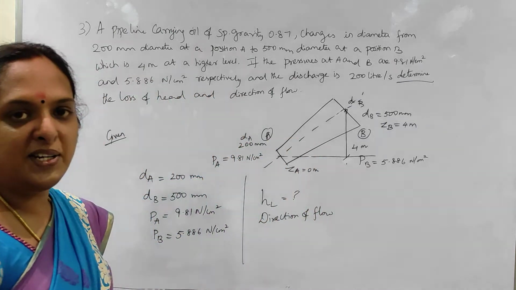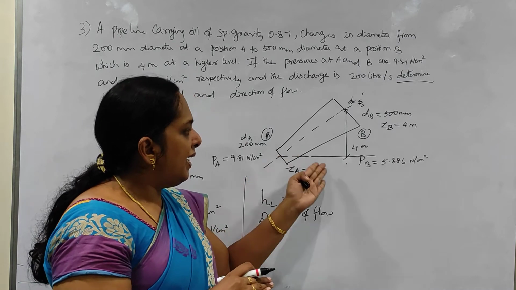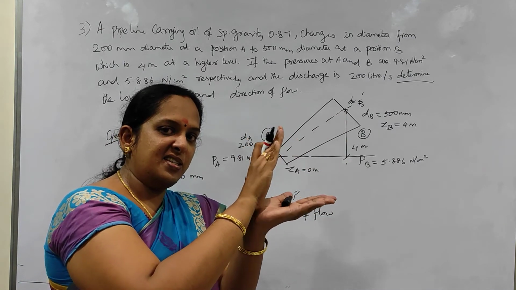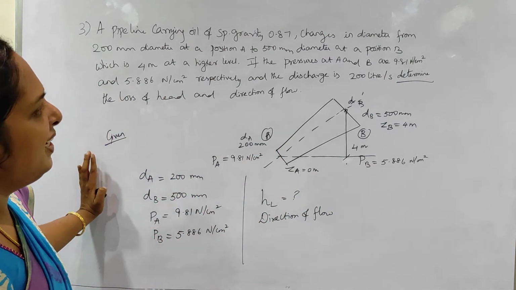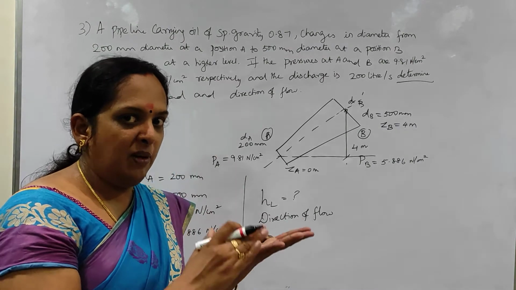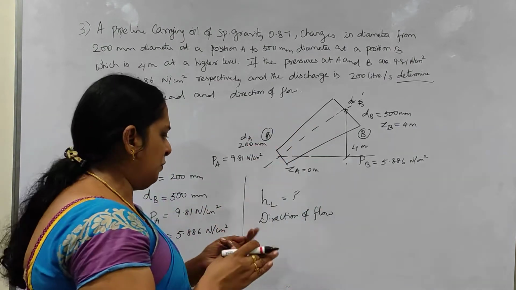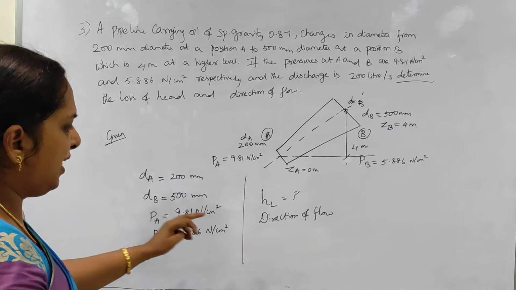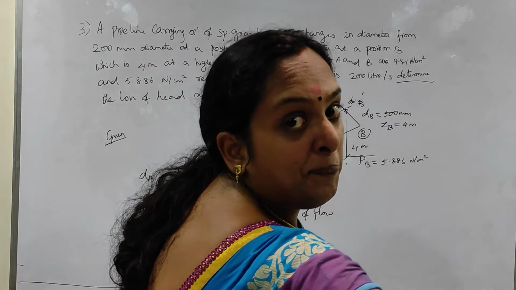The pipe is at 0 meters at position A, and at position B it is raised to the height of 4 meters. It's just like this. They have not said it is vertical. If it is vertical, then the diagram will change. Here it's not vertical, so we have considered only this slanting position. So what we have to find out is the head loss. We know the Bernoulli's equation for real fluid with the head loss.